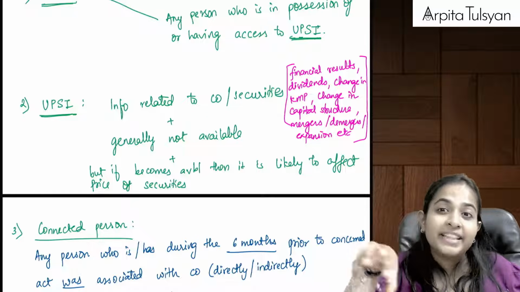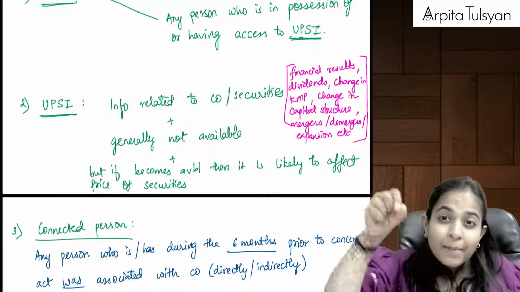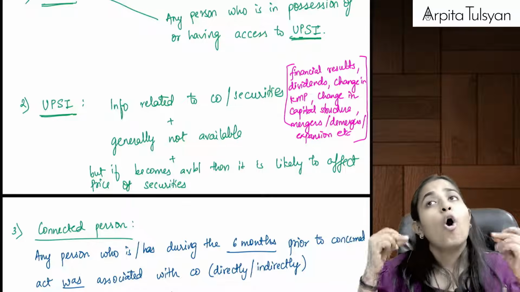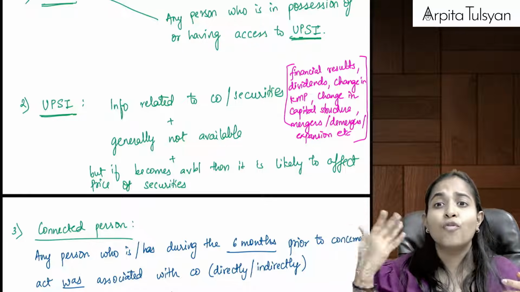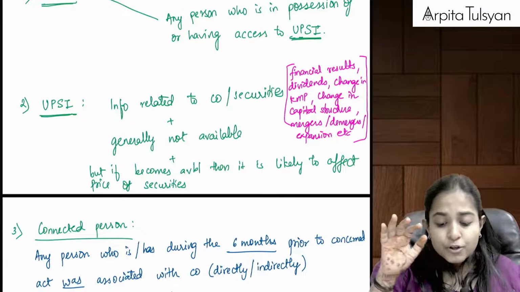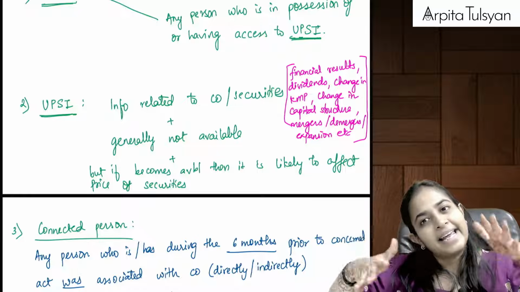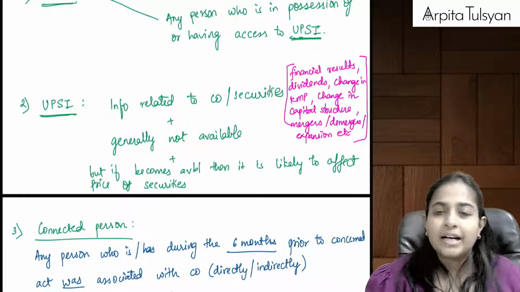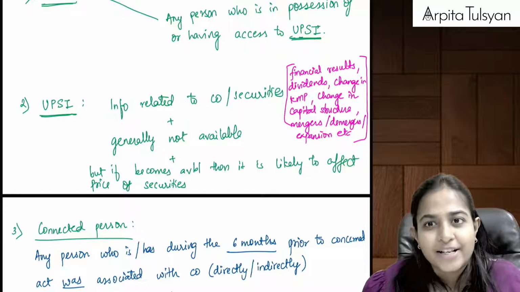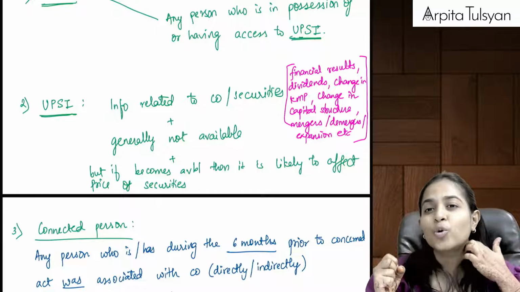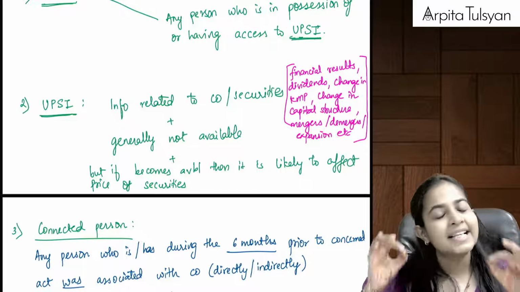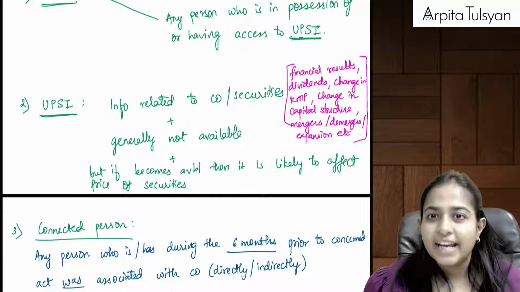Okay, if you get that information, you may want to buy more and more securities of the company, or if you get that information, you would want to sell the shares of the company. So if it is made available, then it is likely to affect the prices of the company. Such an information is called as what? Such a material, such a crucial information will be called as unpublished price sensitive information.